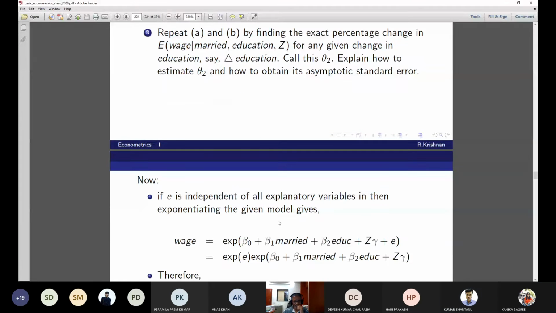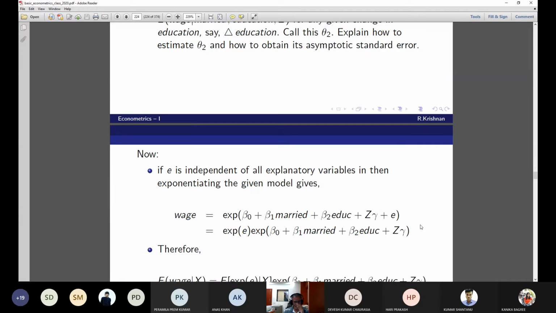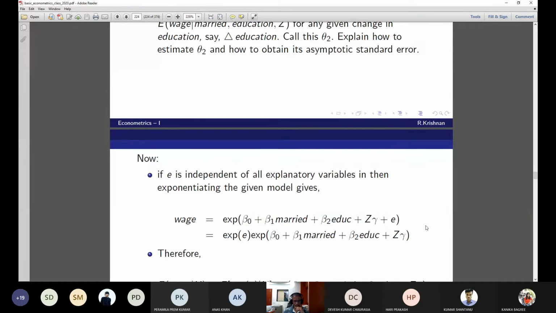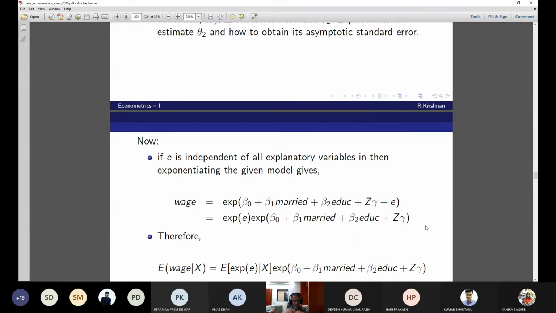If epsilon is independent of all explanatory variables in the regression equation, then exponentiating the given model gives you this. Is it okay? Yes, sir. Okay. Why am I taking that exponential of epsilon? Because it's very important. Because epsilon is independent of all other explanatory variables. Now, what is E of wage given X? So the second equality, the first equality is okay.